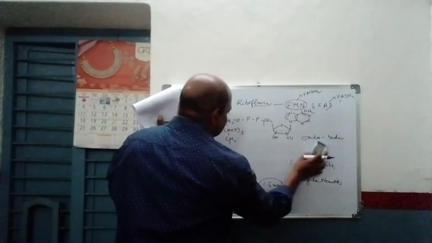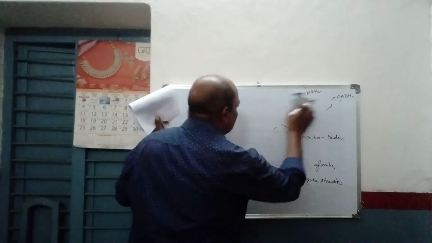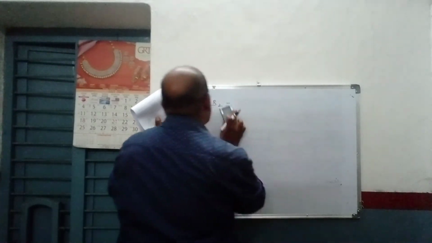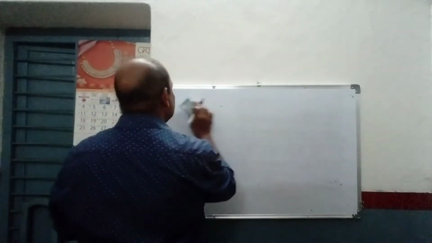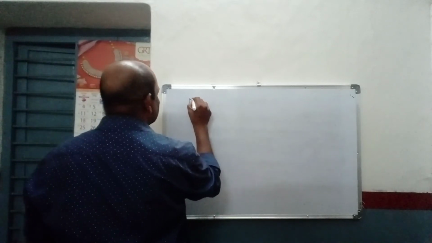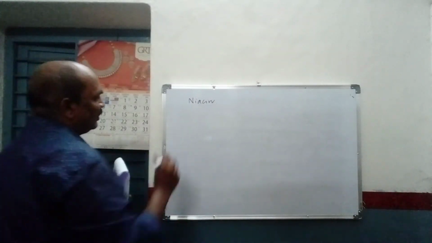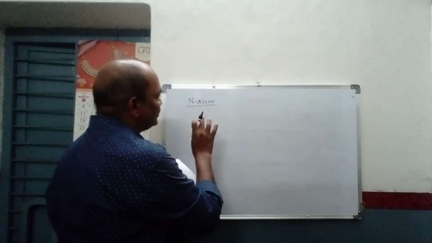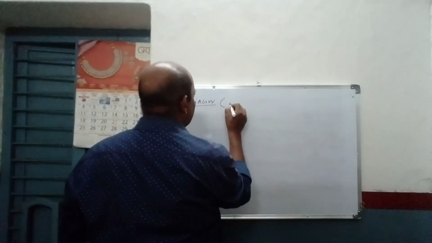Now the next coenzyme is vitamin B3, or we can call it niacin. Niacin deficiency leads to a very popular disease.